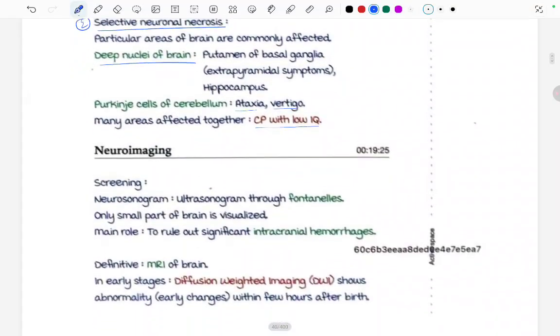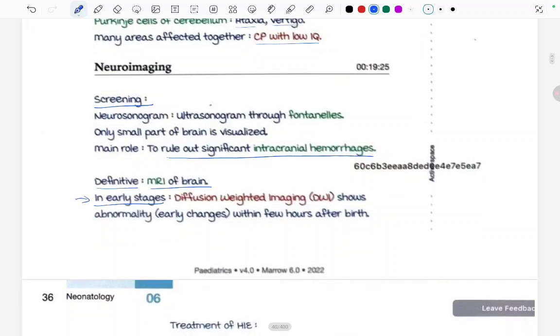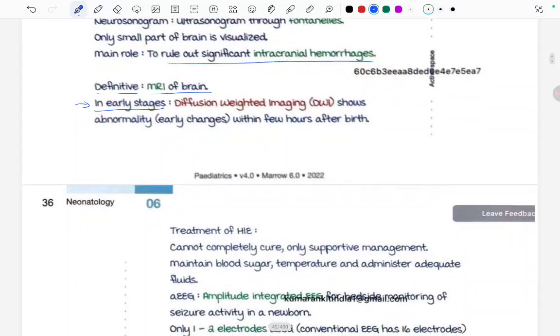Fine. Moving ahead to neuroimaging. So what is the screening? Neurosonogram, ultrasonogram through the fontanelles. Only a small part of the brain is visualized. Main role is to rule out significant intracranial hemorrhages. So via the USG also we can rule out any significant intracranial hemorrhages because only a small part of the brain is visualized via the fontanelles. Now the definitive imaging is the MRI of brain. In early stages, there will be diffusion weighted imaging. DWI shows the abnormality. Within few hours after the birth, there can be early changes seen.